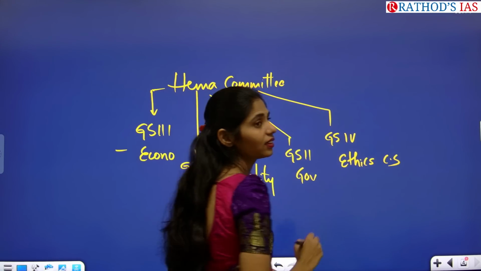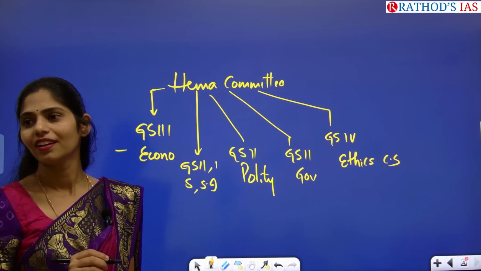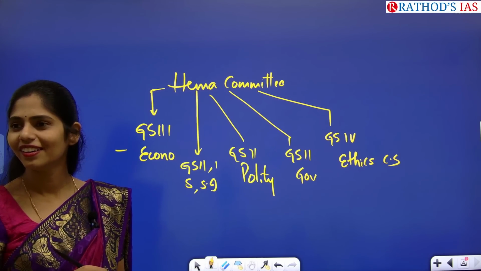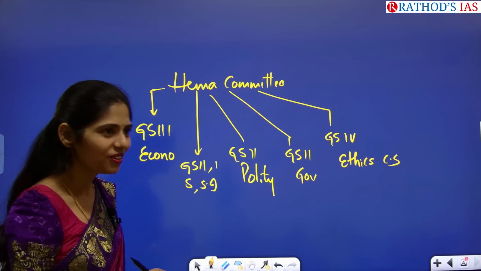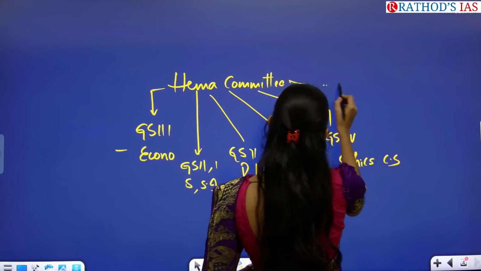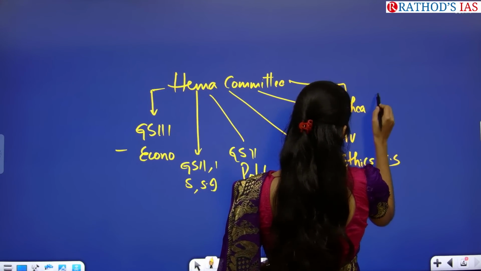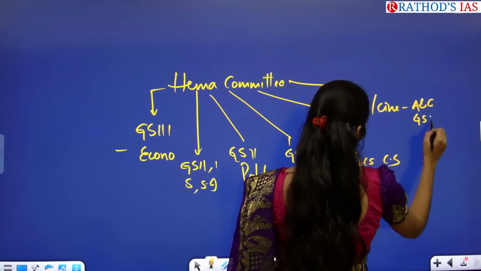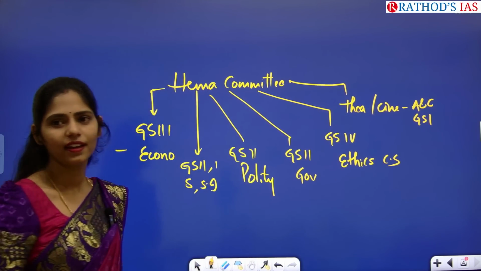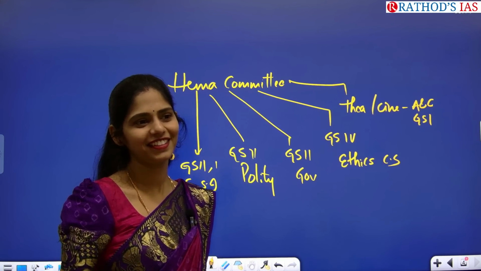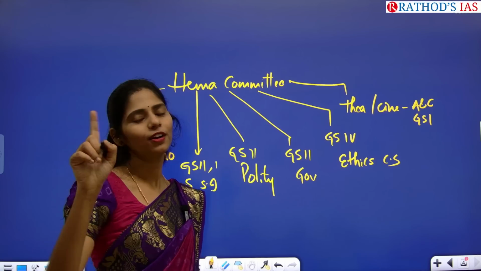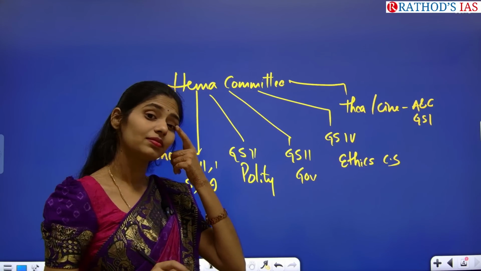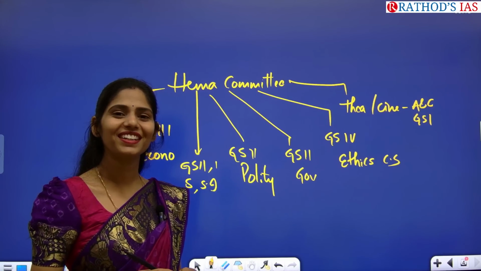Next, art and culture, theaters. Okay, theaters, cinemas, they're also there in your art and culture from GS paper 1. Next, yes, next, that comes under puppetry, not cinema and theater. Next, which subject?